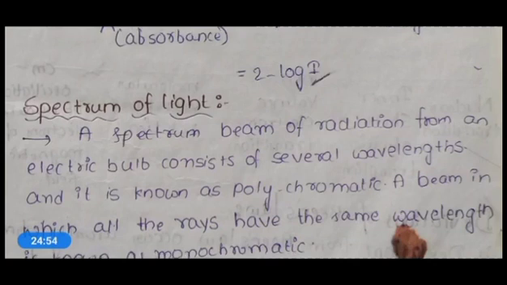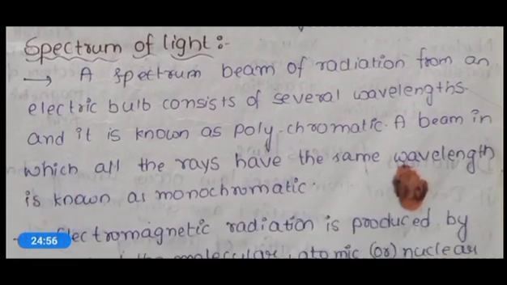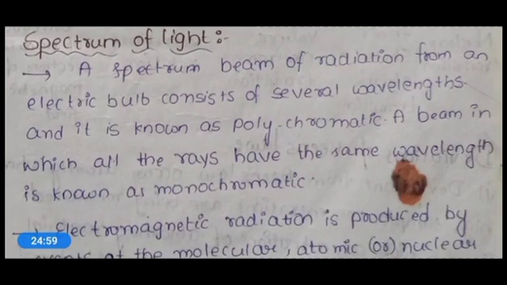Here, the beam of radiation from an electric bulb. For any UV visible spectrometry or colorimetry or any such kind of experiments, the light source will always be a bulb. Based on the source of light, the bulb will be changed, but overall you can take an electric bulb as an example.